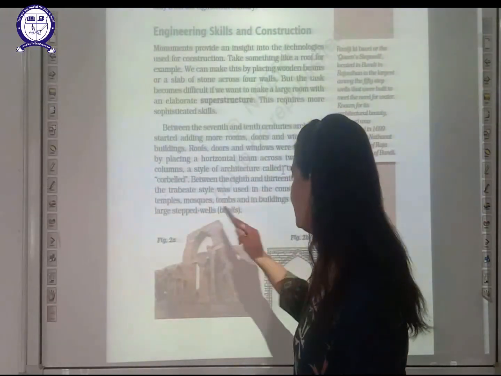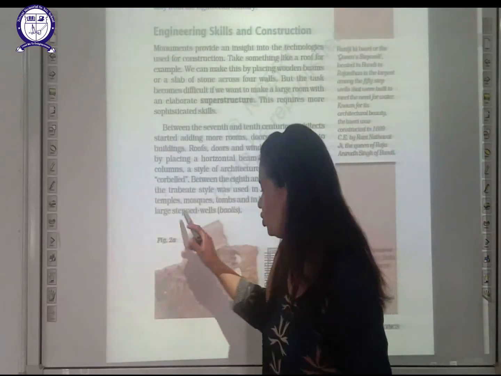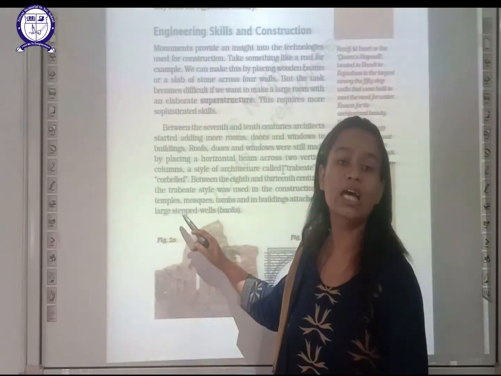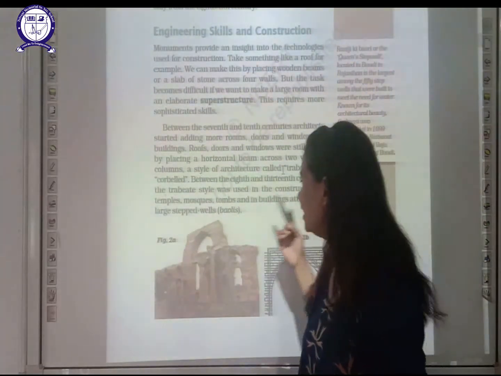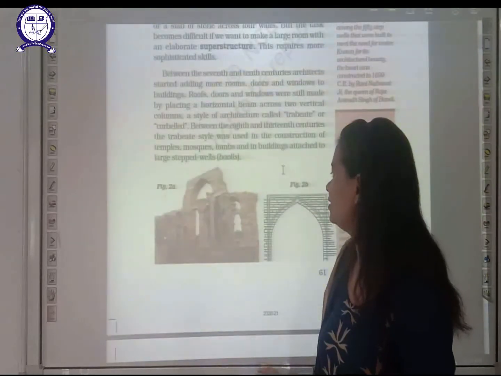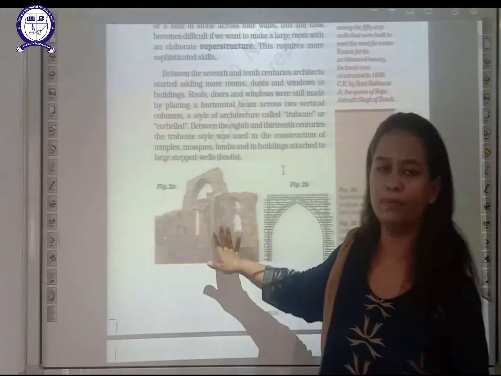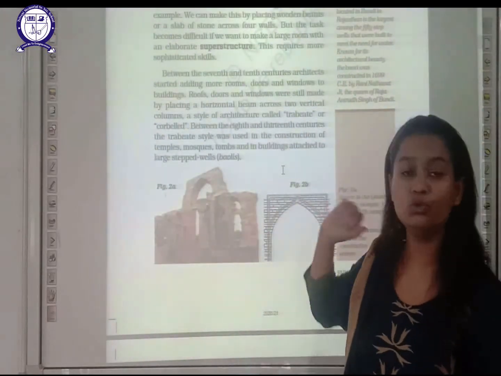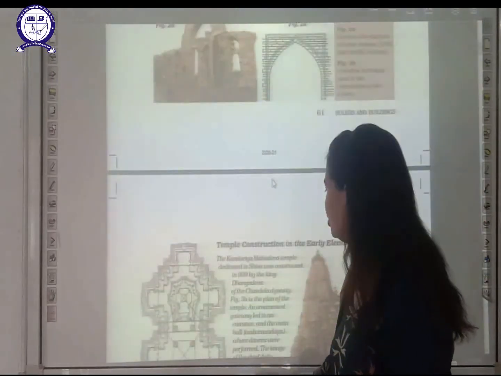The next is that the Trabeate style was used, as I already told you, in the construction of large buildings like temples, mosques, tombs, and buildings attached to large stepped walls. You can see here, this is the Trabeate structure. This is the rough design, and this is the particular building in which they have used this Trabeate style.